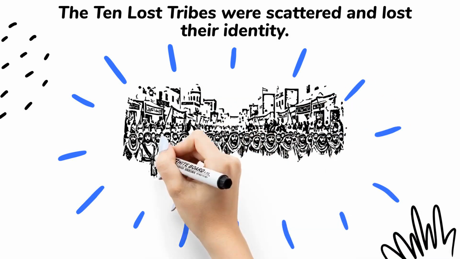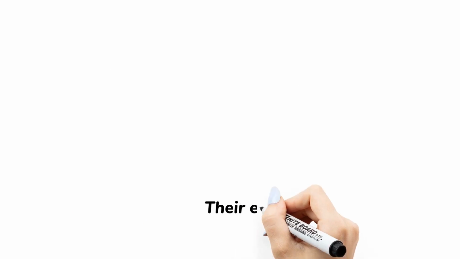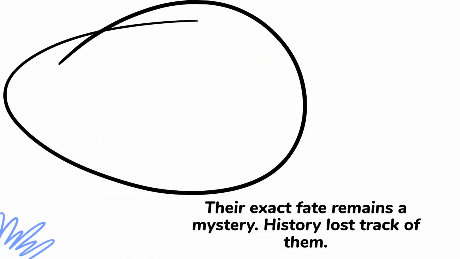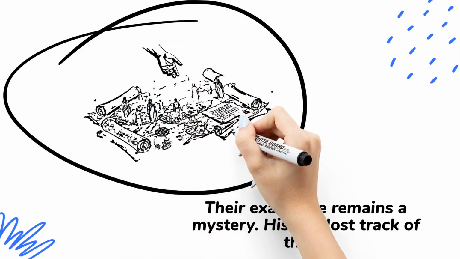For centuries, people have asked, what happened to them? The truth is, no one knows exactly where the descendants of every tribe ended up. Their identities largely disappeared from history, but while history may have lost track of them, God never did.